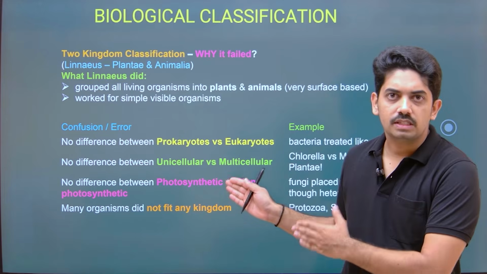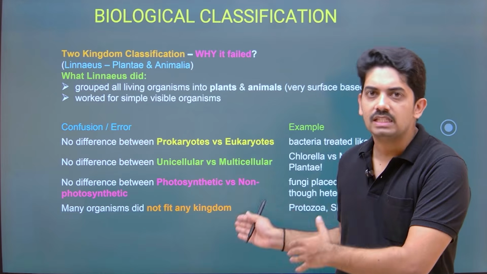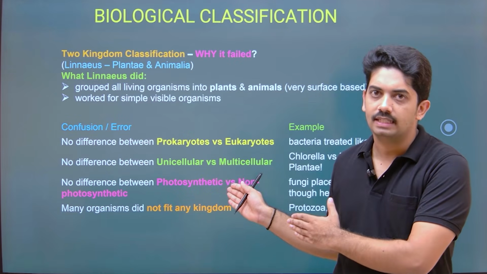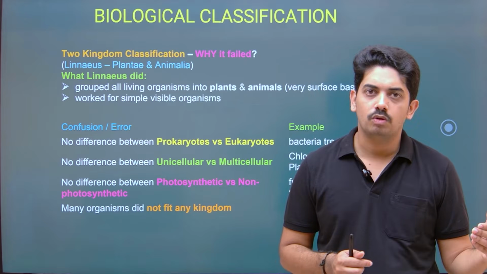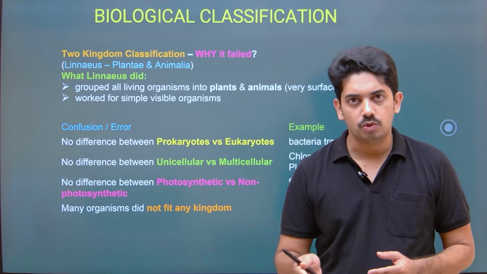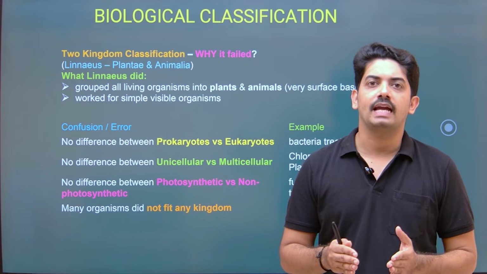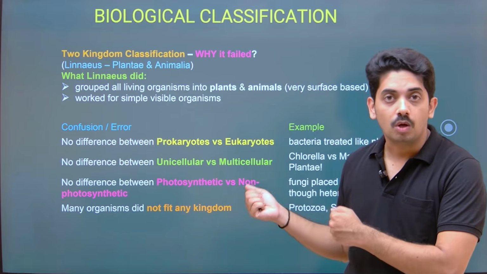He had to consider all these criteria to have a better classification, but these were not considered, so these are the drawbacks. Photosynthetic organisms can prepare their own food, they are autotrophs actually. Non-photosynthetic organisms are heterotrophs, so this is a very important character in classification of the organism, but that was not considered here.